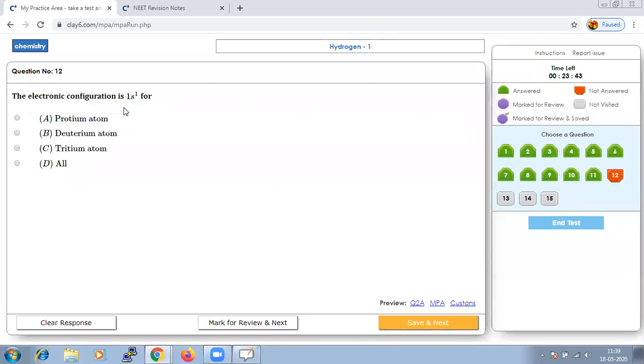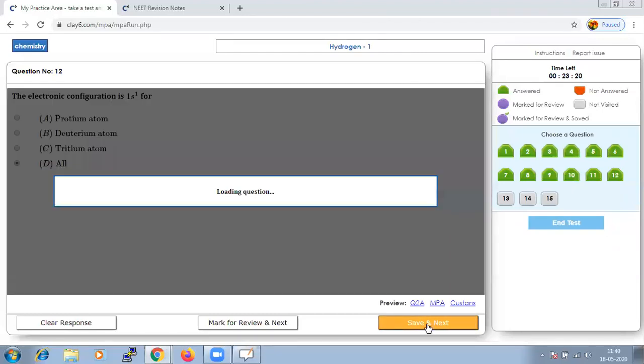The electronic configuration of 1s1. It's of course the electronic configuration of 1H1, 1H2 or 1H3. The electronic configuration is going to be 1s1 for all the three types of isotopes. Hence we could say the answer to be D. Save that and let us go to next.